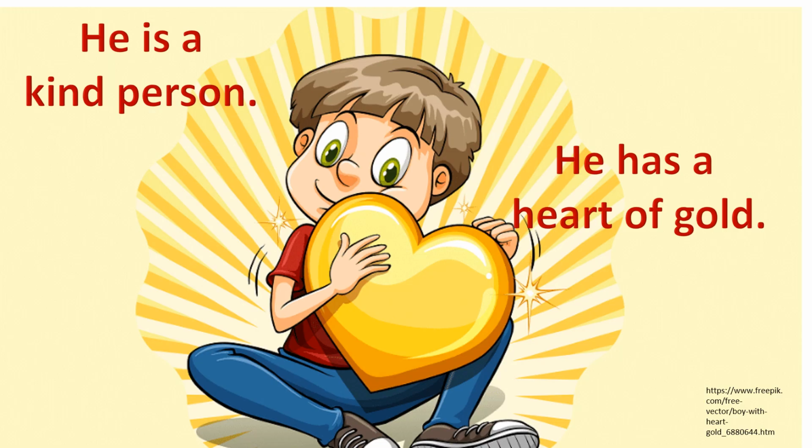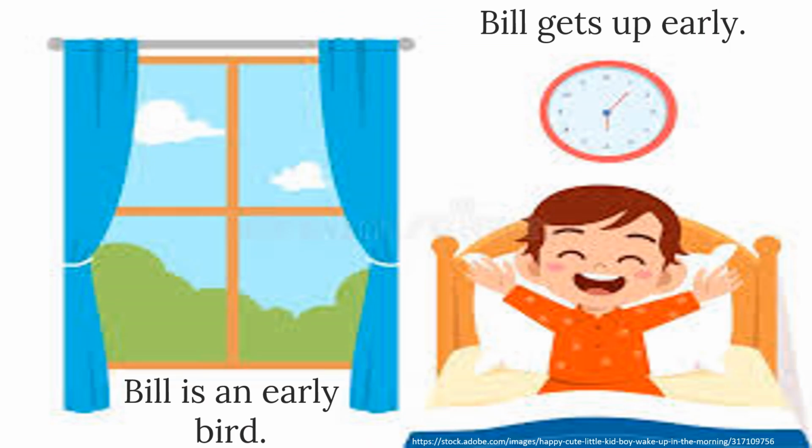In your life, you might have come across very nice people, very kind and very nice to others. You can say, "He is a kind person," or you can also say, "He has a heart of gold." You're comparing his heart to gold. That is a metaphor. Bill is a very active person. You can say Bill gets up early, or else you can make the same sentence more interesting by using a metaphor and say it as, "Bill is an early bird." Here you're comparing Bill to an early bird.